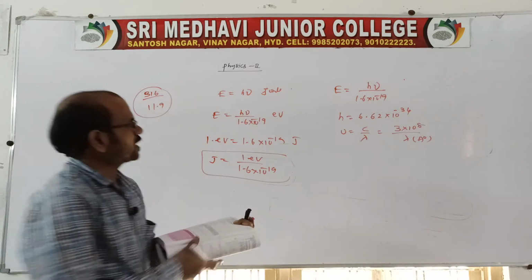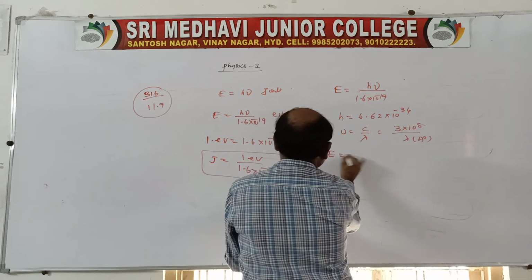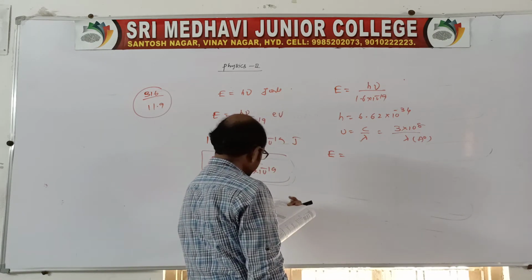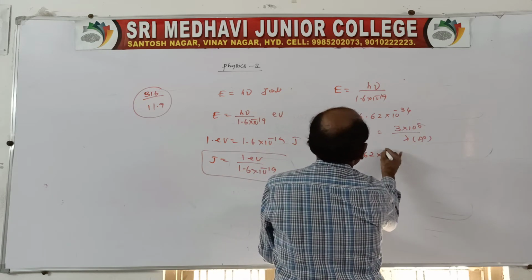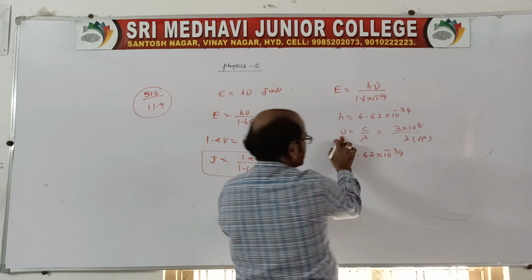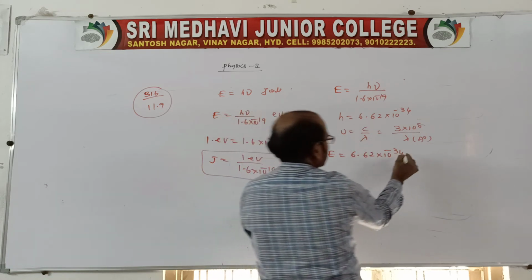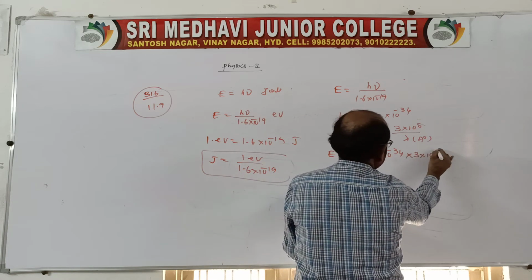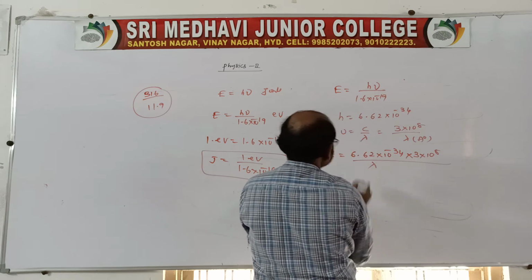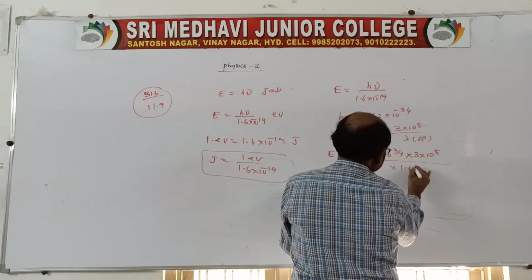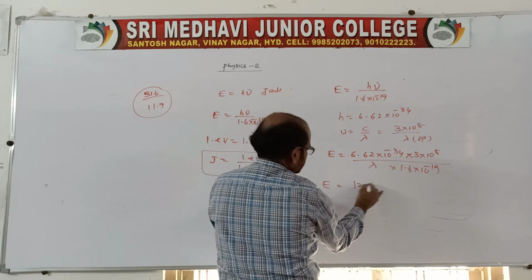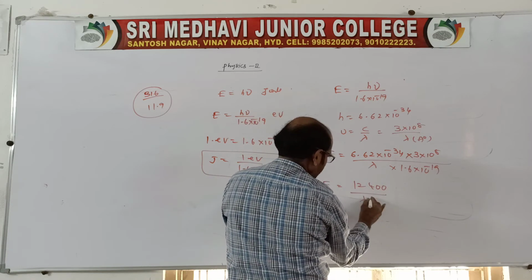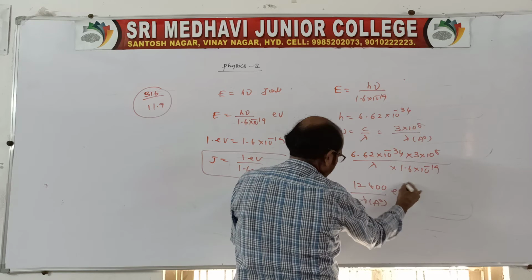Clear? Now these values here you write, and we will get the electromagnetic energy. It is you write h as 6.62 into 10 power minus 34. See, nu is frequency, c by lambda, no? Directly here you write 3 into 10 power 8 by lambda in angstroms, and here 1.6 into 10 power minus 19. If you simplify this, we may get 12,400 by lambda in angstroms, and it is in electron volt.